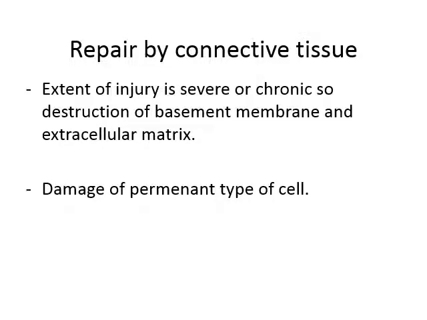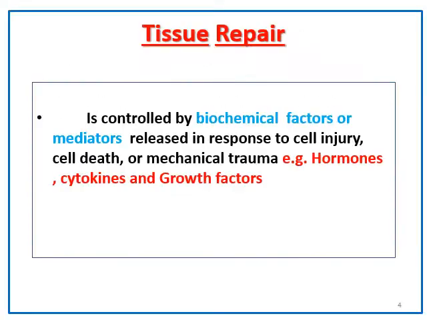Repair by connective tissue. So, this is when we call for connective tissue laying down. The previous slide was on regeneration. Repair by connective tissue occurs again if there is severe or chronic destruction of the basement membrane or extracellular matrix, or damage of a permanent type of cell, like in brain or heart.